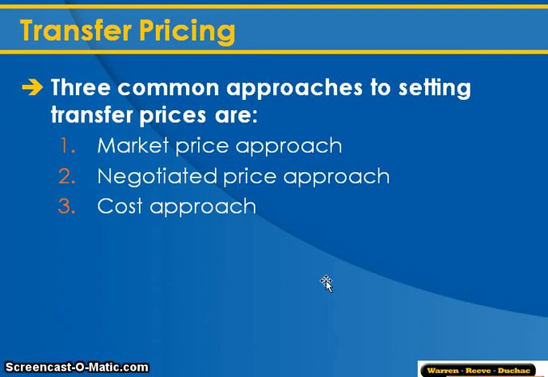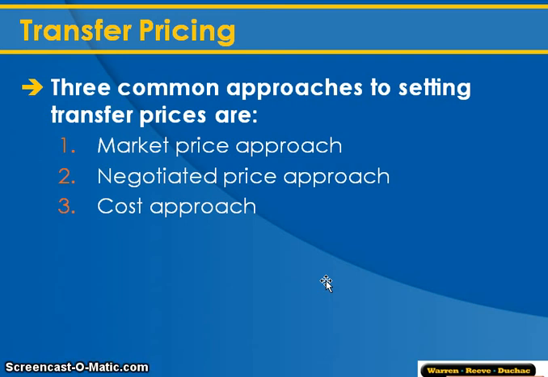But that is one approach, to use the market rates, because why should you make company A suffer and not make the same profit on a product they're selling just because they're selling it to a sister company? So that's one way of doing it. You can sell things to each other for a market price.